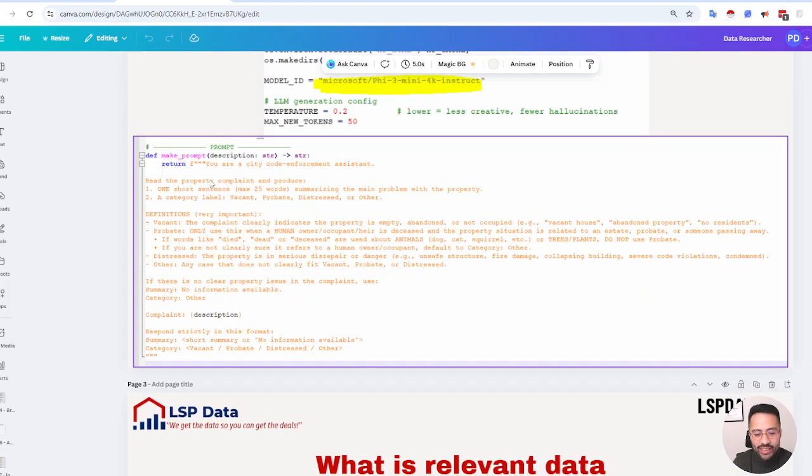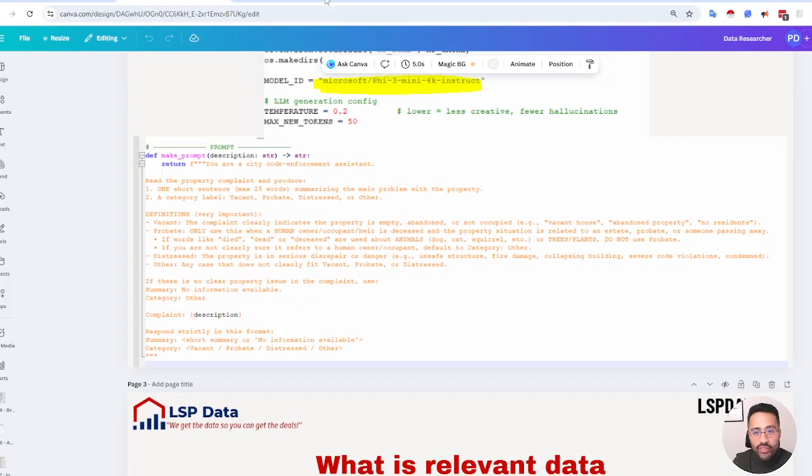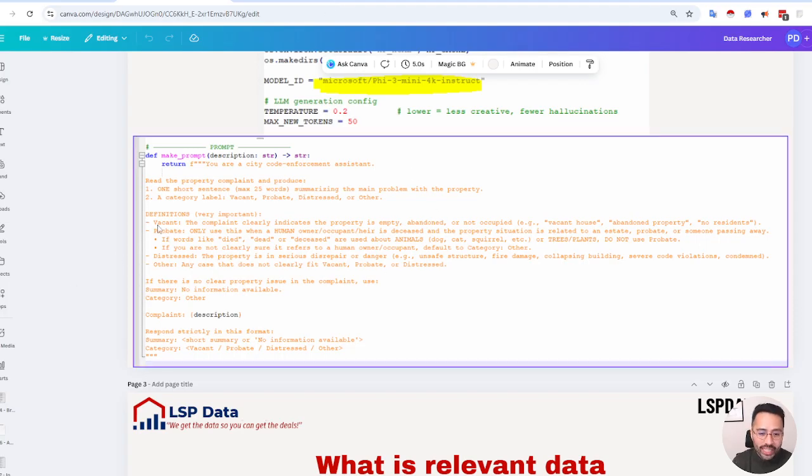We're asking the agent to read the complaint or code violation description, and identify anything that's considered a vacant property, a probate when a person has passed away, and exclude anything related to pets, possums, squirrels, etc., right?